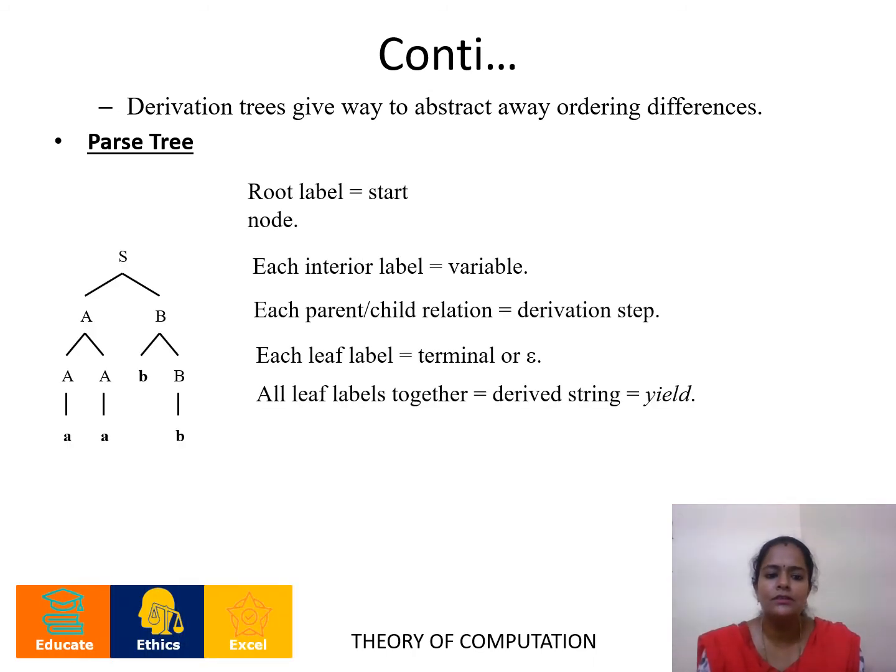The parse tree. See the parse tree here. S changes to AB. For that A, again we go for aA. Again, capital A ends with small a, and capital A ends with small b, small a. B ends with small b. We always generate the string in the parse tree from the leftmost, that is, left to right. From left to right you can write the string, that is a, b, b. You start writing the terminal symbols in a parse tree only from left to right. Always, the root node should be the start node.